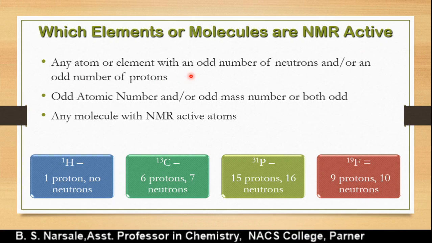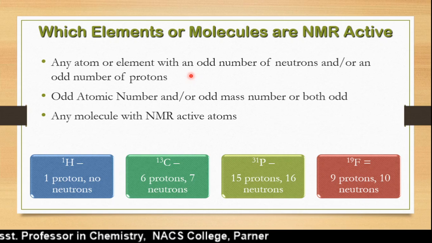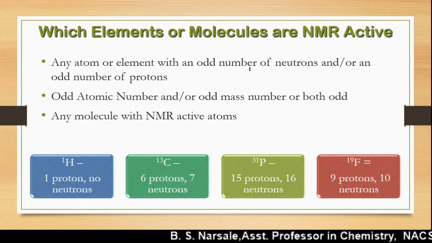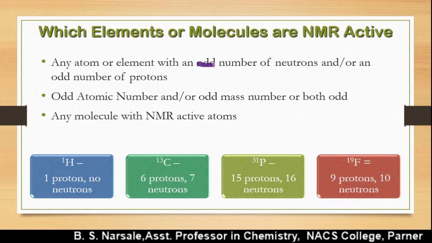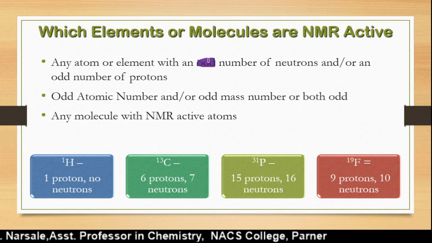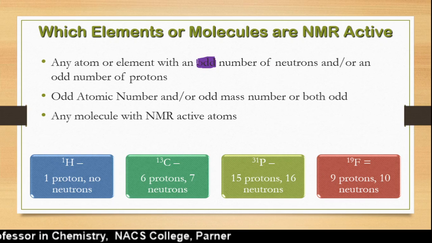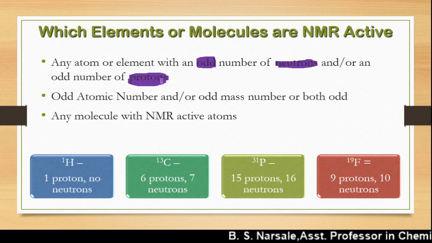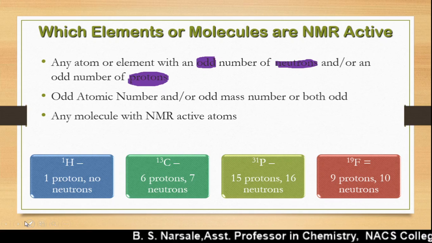First, we say any atom or element having an odd number of electrons, and if they have an odd number, then we say these nuclei will be NMR active. This is very important: the nucleus must have an odd number of neutrons or an odd number of protons, and if both are odd then we say they are NMR active.